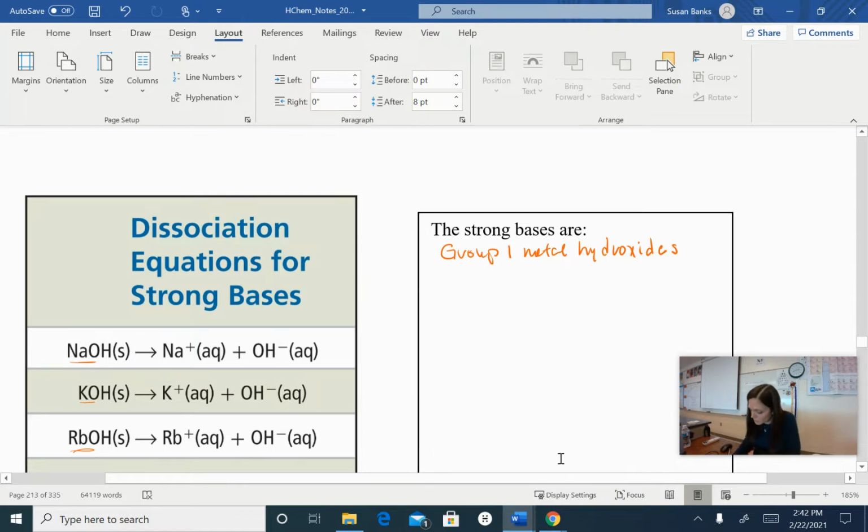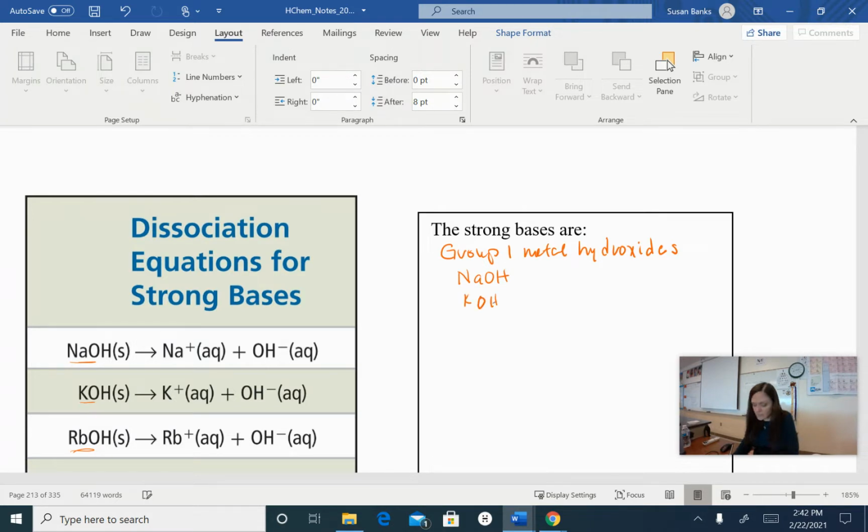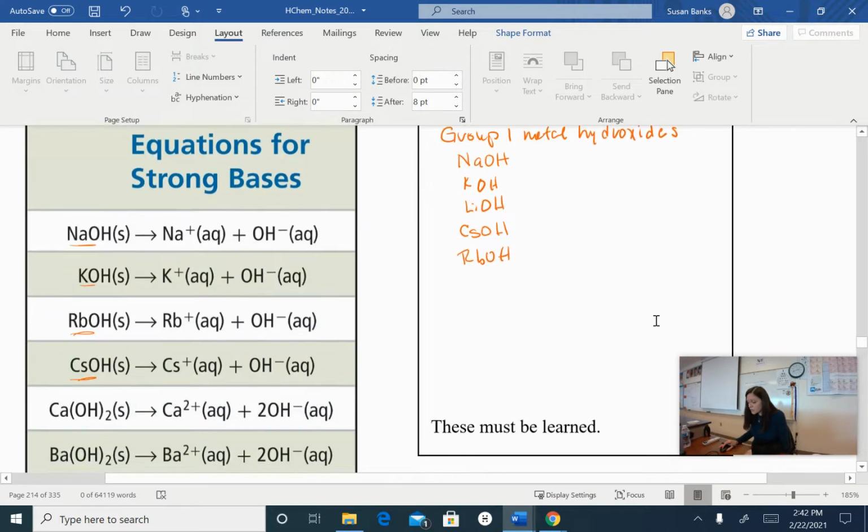So that means we will have sodium hydroxide, potassium hydroxide. Let me go down the list. Oop, I forgot lithium. Lithium hydroxide, cesium hydroxide, and rubidium hydroxide. Because those are all the group 1 metals and they are all soluble. And if you remember, we also had group 2 metals that were exceptions.